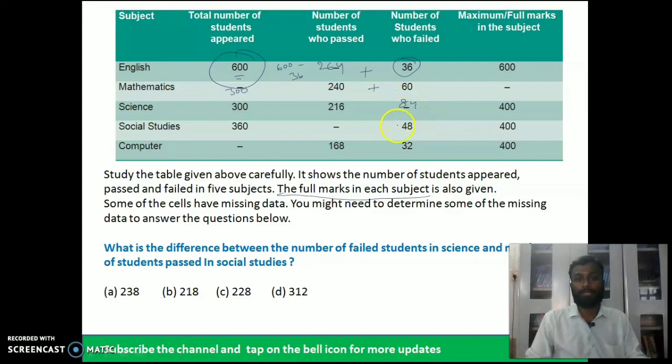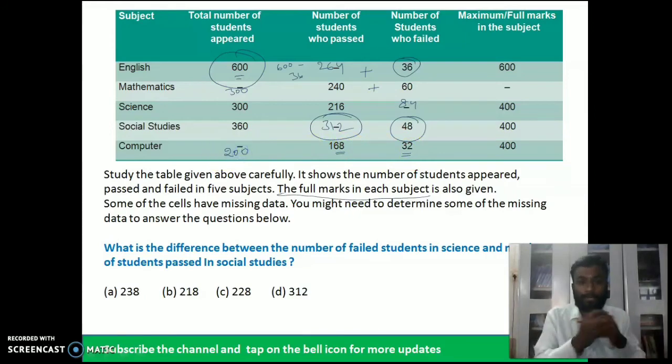In social studies, the total students appeared is 360, out of which 48 students failed. So the remaining 312 students passed. Now in computer science, the number of students passed is 168 and failed is 32. So 168 plus 32, that is 200 students appeared.